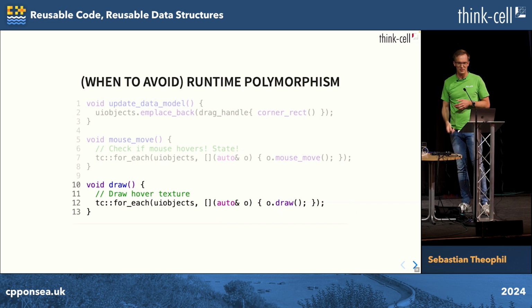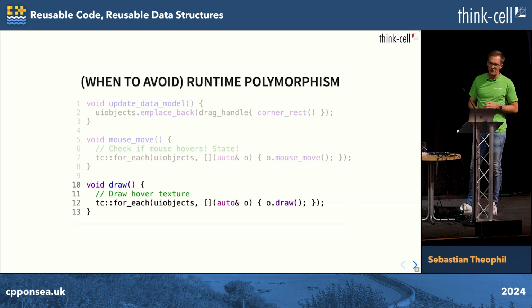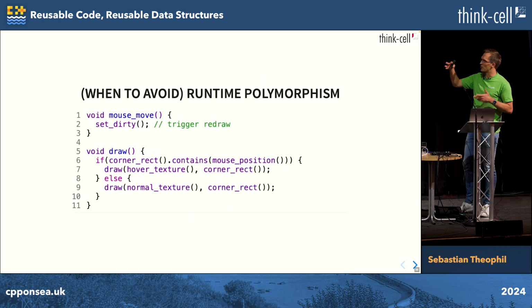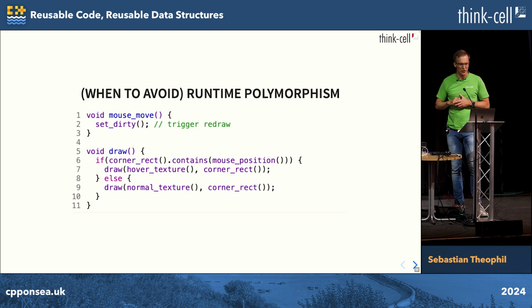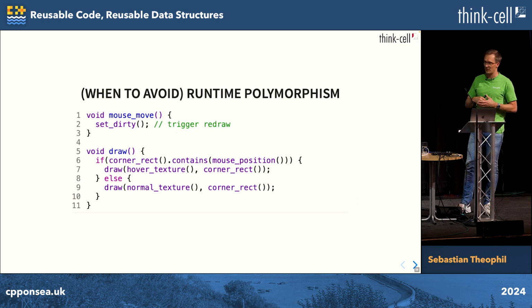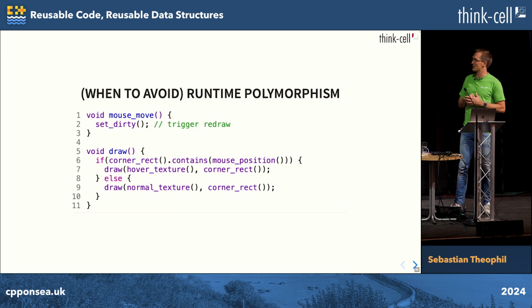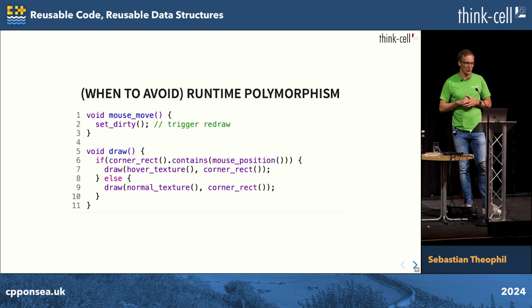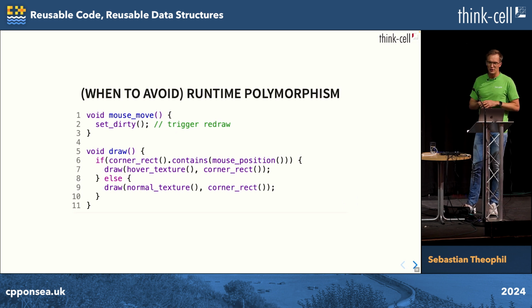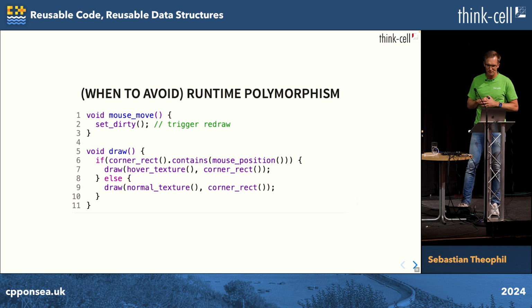Unnecessary runtime polymorphism, unnecessary objects, really. And the model is now much simpler and looks more like this. On mouse move, we essentially do nothing, maybe set dirty, trigger redraw. And then later we get draw calls, the actual operating system draw calls, and they are implemented using a visitor. And every one of our document objects can now say, I have 4 corners. One of them is going to be drawing a different texture, and I'll just find out now which one that is. No allocation, no runtime polymorphism, no nothing. Just a visitor that does what it needs to do.